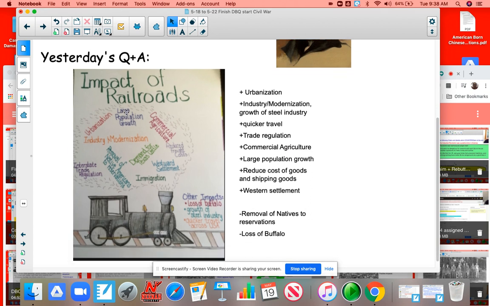Yesterday's question was about the impacts of railroads. A couple of negatives and positives that might be helpful for your DBQ essay. Native Americans were sent to reservations, and we also lost buffalo. Good things: urbanization, growth of cities, modernization, growth of the steel industry. Travel became quicker, there was trade regulation, commercial agriculture grew, large population growth, reduced cost of shipping of goods, and the reduced cost of goods in Western settlement.